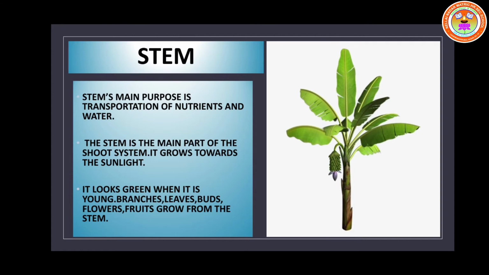Your lesson name is plants. In your previous session, you learned about parts of the plants, root system, shoot system, and functions of roots. In this session, you will learn about what is stem, functions of stem, what is leaf, functions of leaves, what is flowers, functions of flowers, fruits and seeds.